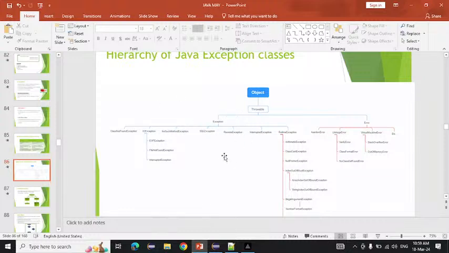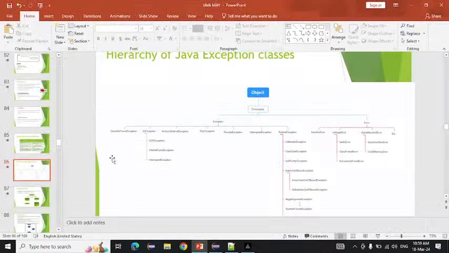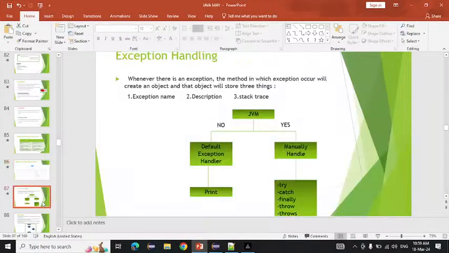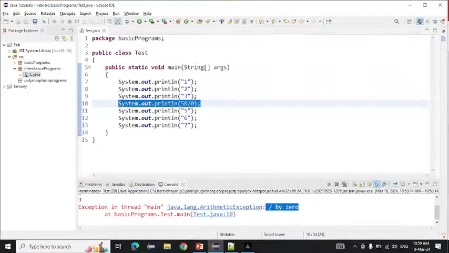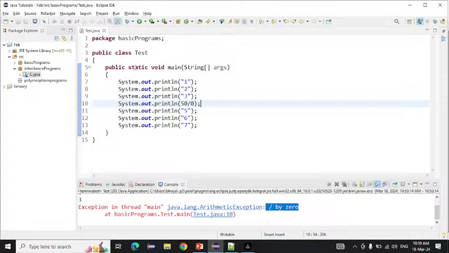Now, suppose an exception came here. What will be the procedure? What is happening inside? We have to see that. When an exception comes here, what will JVM do? First step, it will abnormally terminate the program here only.